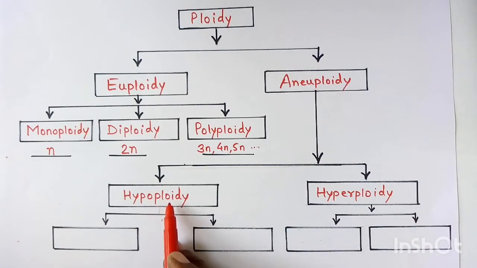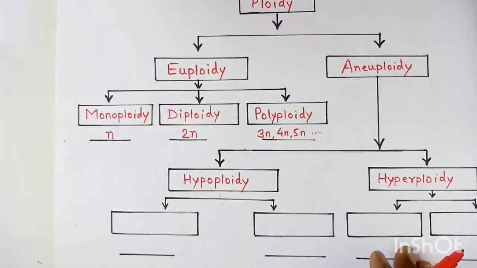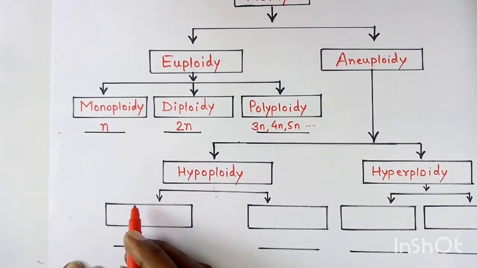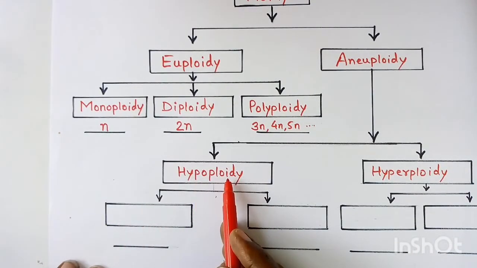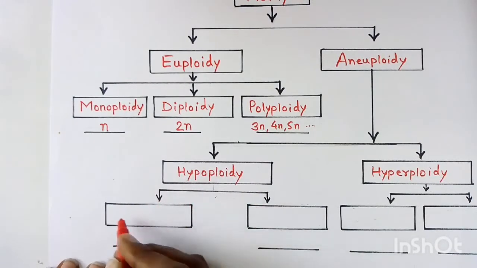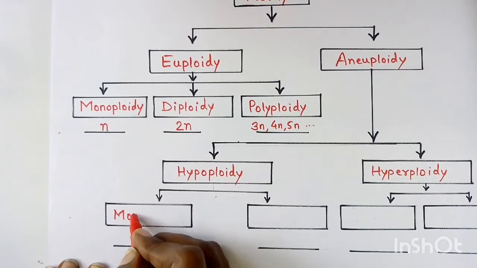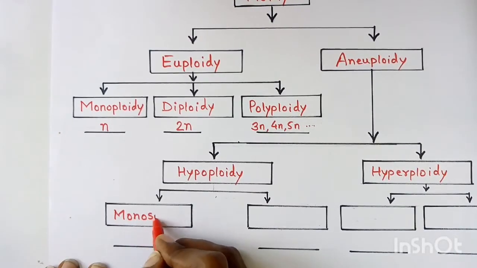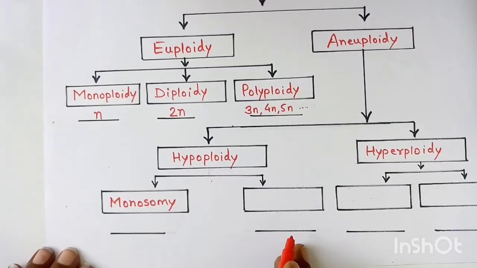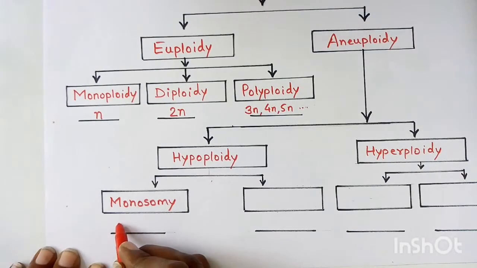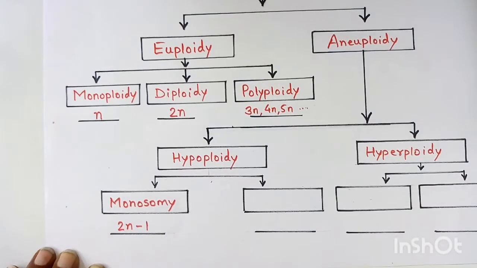Hypoploidy is related to deletion of chromosomes. When one or more chromosomes are missing, it is called hypoploidy. Hypoploidy is also classified as monosomy. Monosomy is a condition when one chromosome is missing, represented as 2n minus 1.